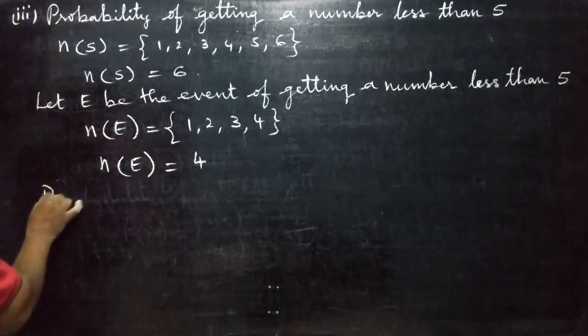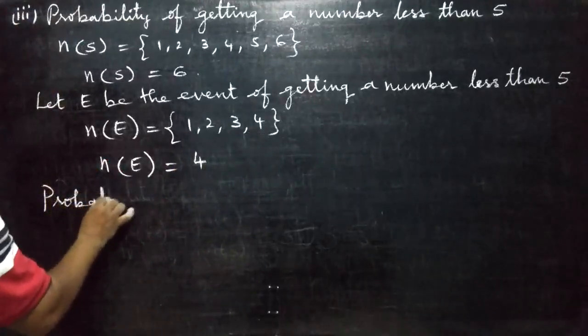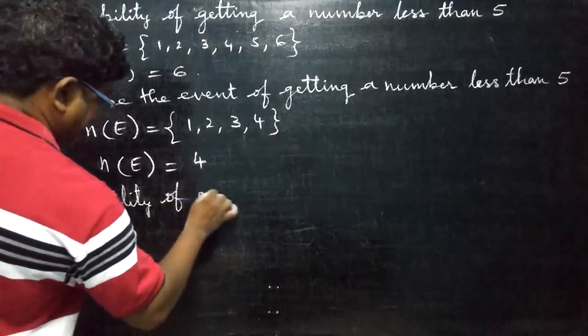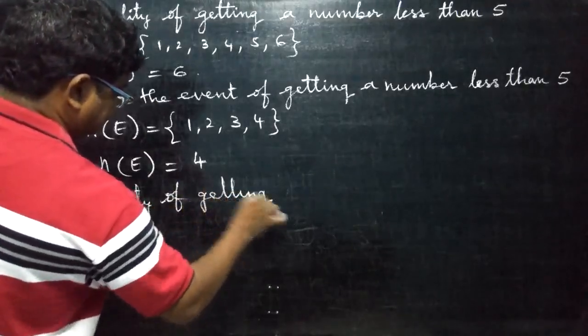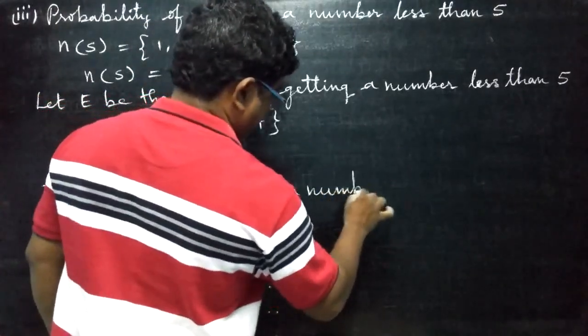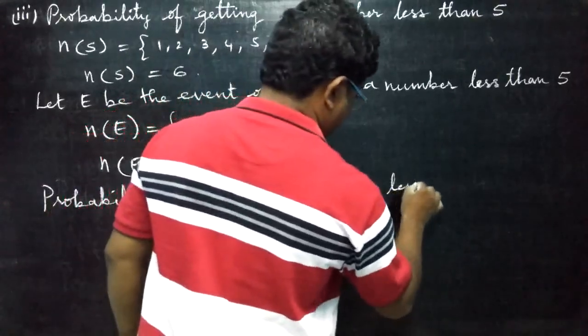Now probability of getting a number less than 5.